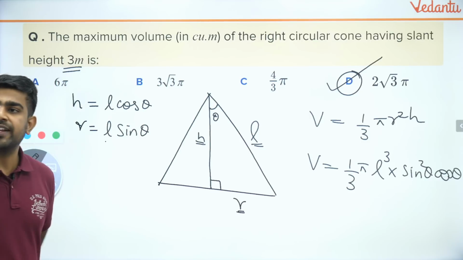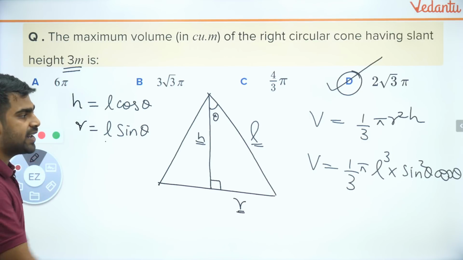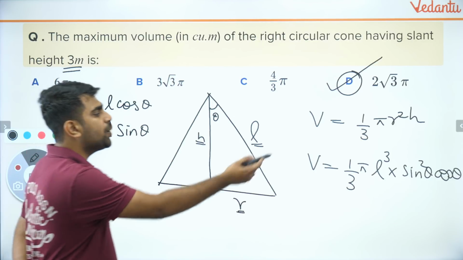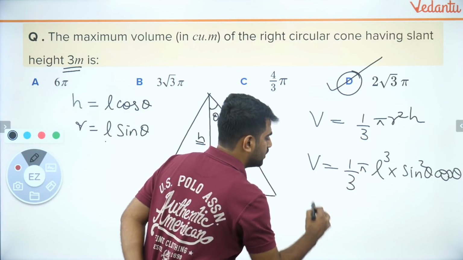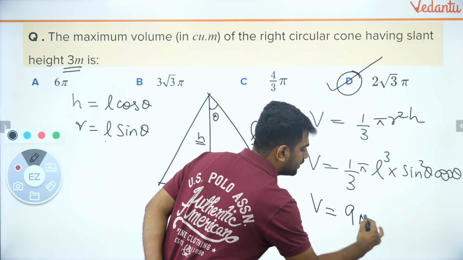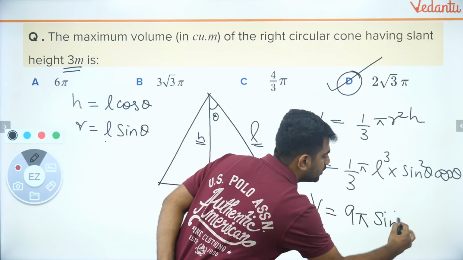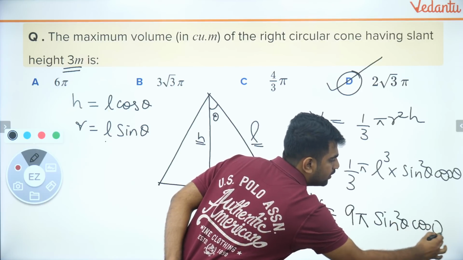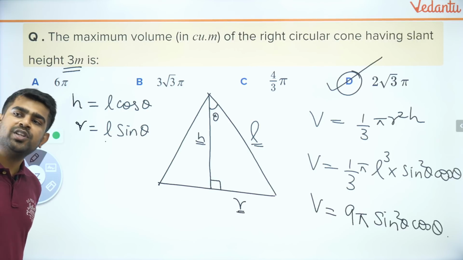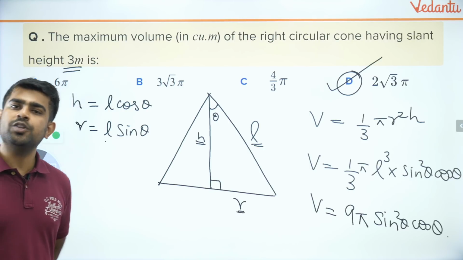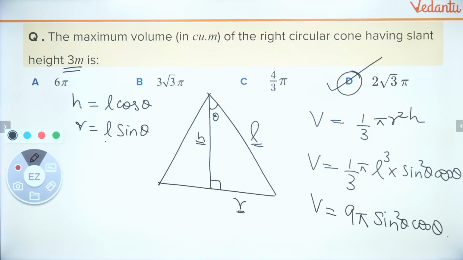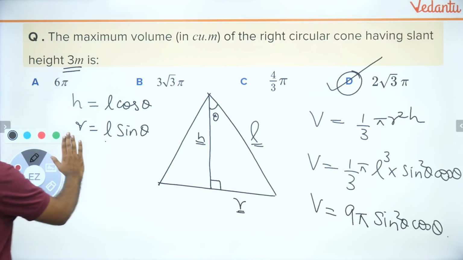Don't you all agree? After I substitute it, it will become sine square theta cos theta. So L cube is given to me, na? L cube is a constant. So volume will be 27 by 3, which will be 9 pi into sine square theta cos theta. Don't you all agree with me on that? Yes? Absolutely. Application behind action. You can use Pythagoras theorem also. You can do that. Totally fine.